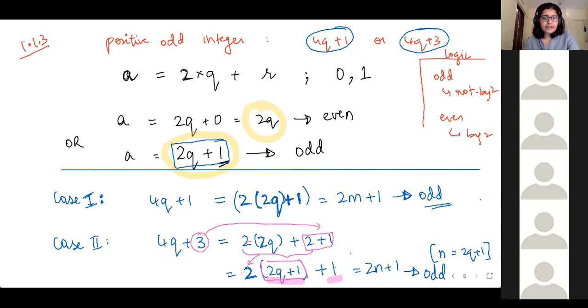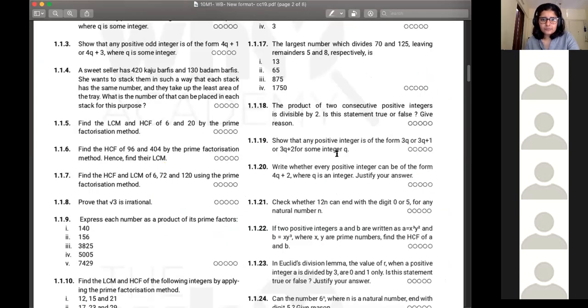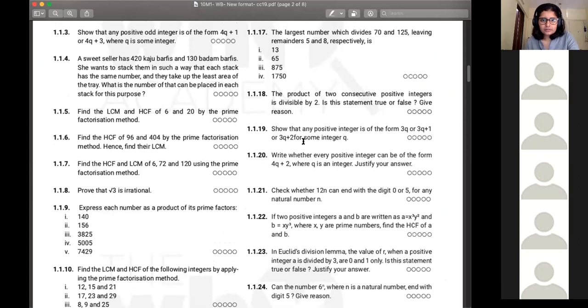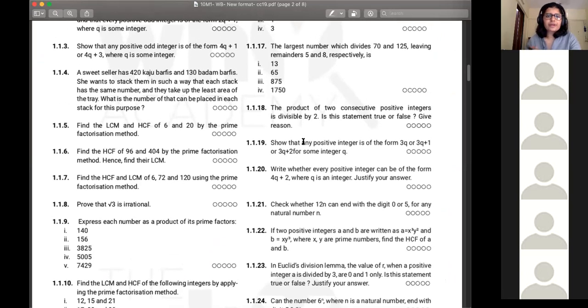All right. So I'd mentioned one more problem that you guys get to do on your own, right? Look at 1.1.19. Show that any positive integer, now it doesn't matter if it is odd or even, like any integer is of the form 3q or 3q plus 1 or 3q plus 2 for some integer q.